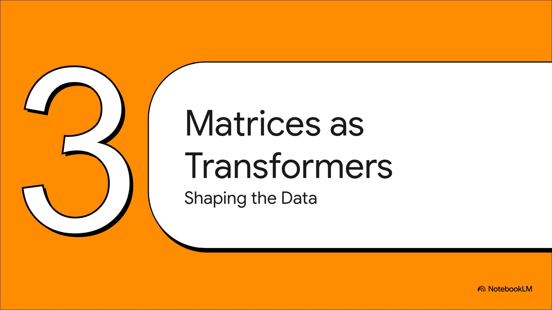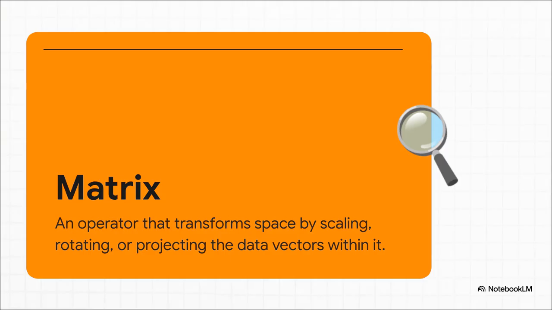We need tools that can take all these points of data and start transforming them in useful ways. And enter the matrix. Seriously. If vectors are the data, you can think of matrices as the engines. A matrix is just a grid of numbers, but what it does is transform a vector. It can stretch it, squish it, rotate it, or mash it together with others. It's the active machinery that reshapes this entire data landscape.